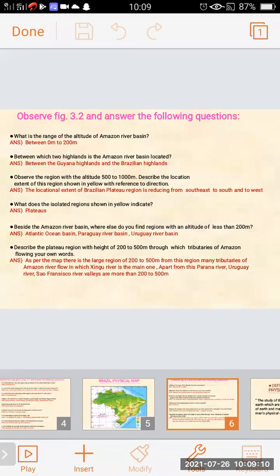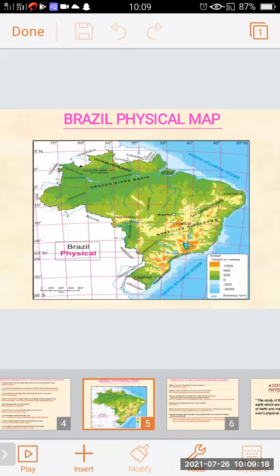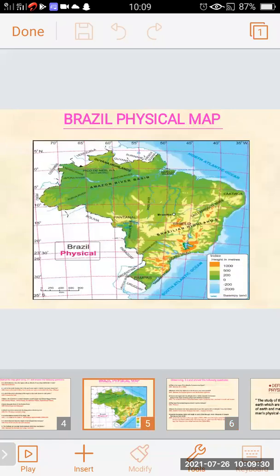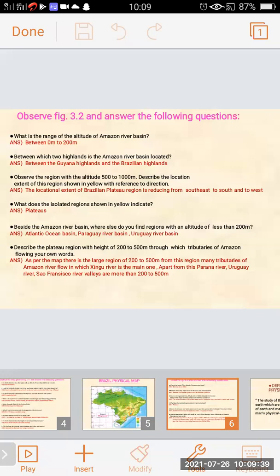Next question. What does the isolated region shown in yellow indicate? In yellow color, the isolated region, what does it show? It shows plateaus. The isolated region shown in yellow color is showing the plateaus.